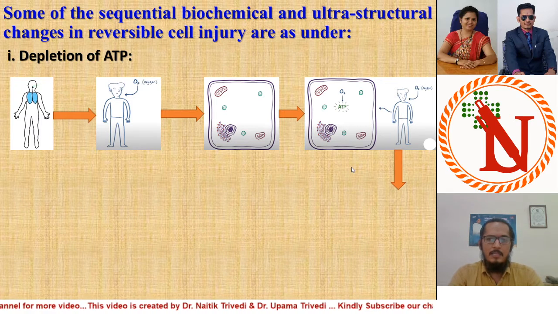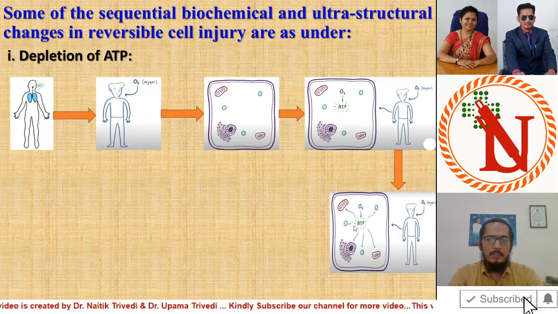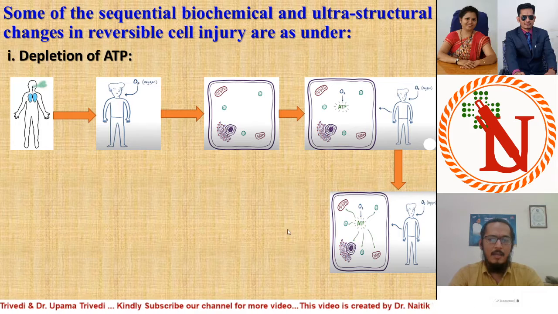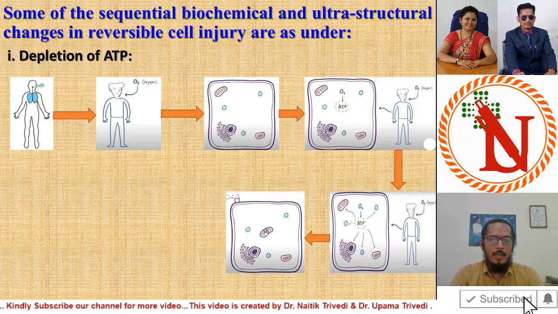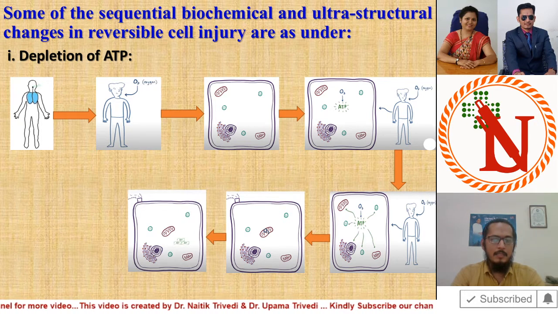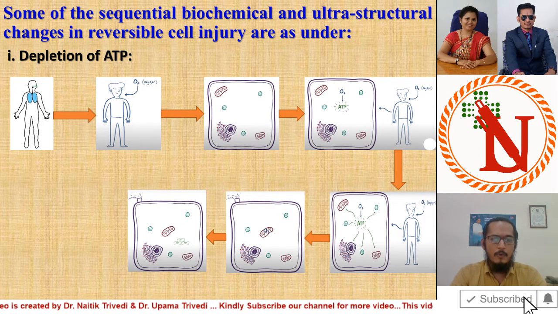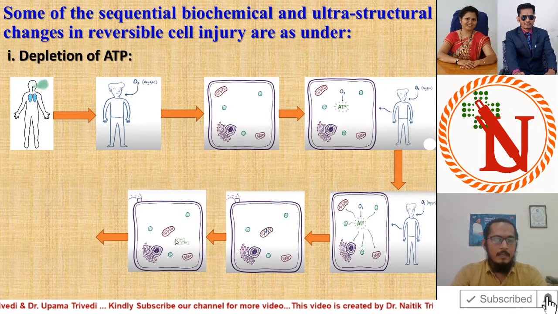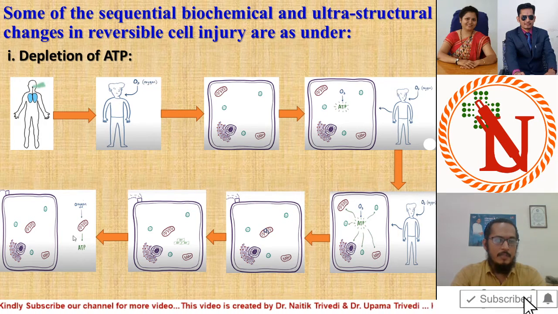ATP is essential for the synthesis of protein, for the synthesis of the cell wall, for the synthesis of the cytoskeletal structure, etc. Who produces the ATP? Mitochondria use the oxygen and generate the ATP molecules. Here, mitochondria use the oxygen and produce the ATP.